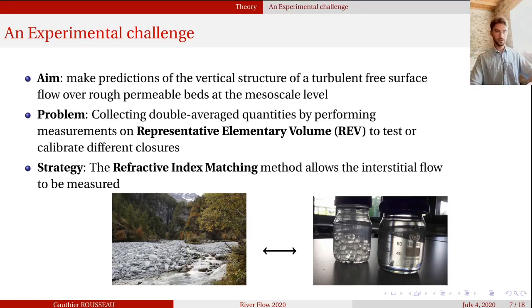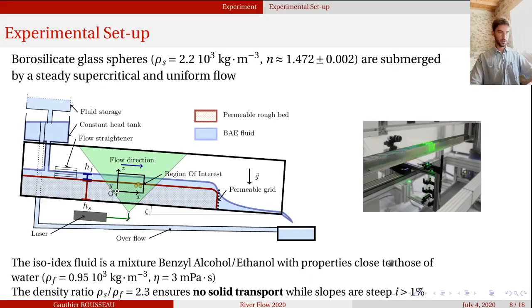So here's the setup, and this is a tilted flume, a 6 cm width flume, where we were able to have a unidirectional flow in this region. And more importantly is the density ratio, that ensures, since it was high enough, no solid transport while we were in supercritical regimes, as observed in mountain rivers.